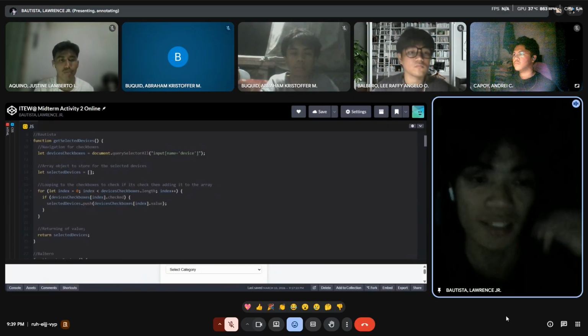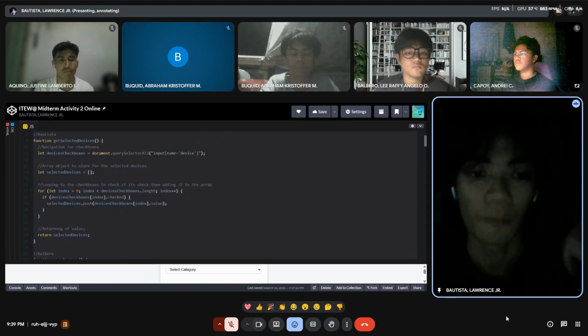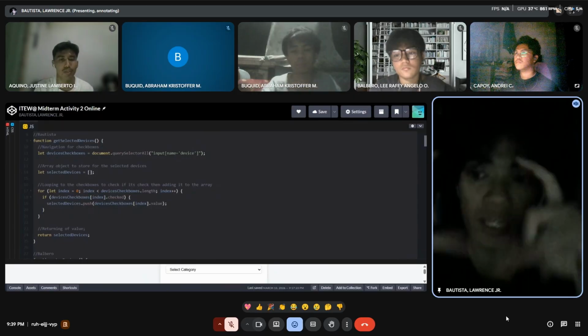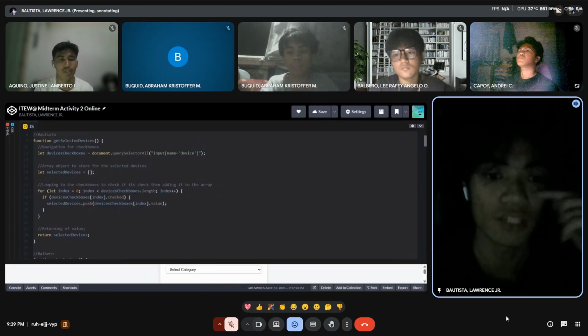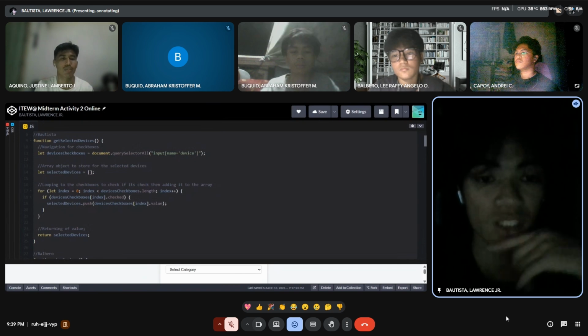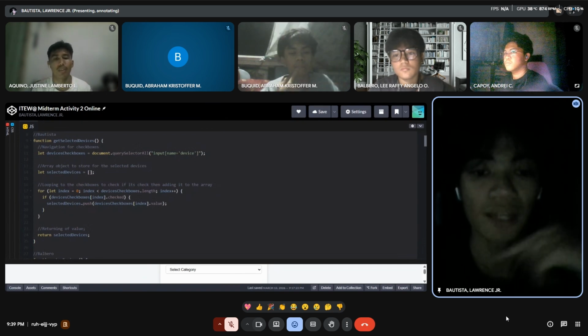So if devices checkboxes with the index that came from the for loop is checked, selected devices push devices checkboxes index value.